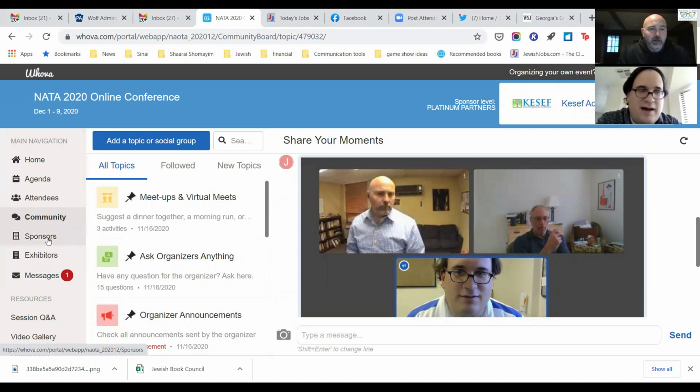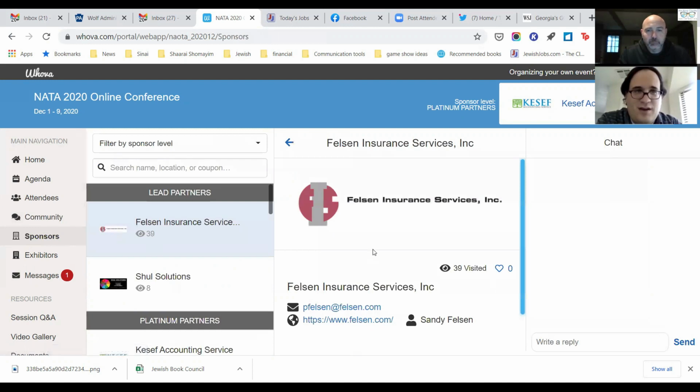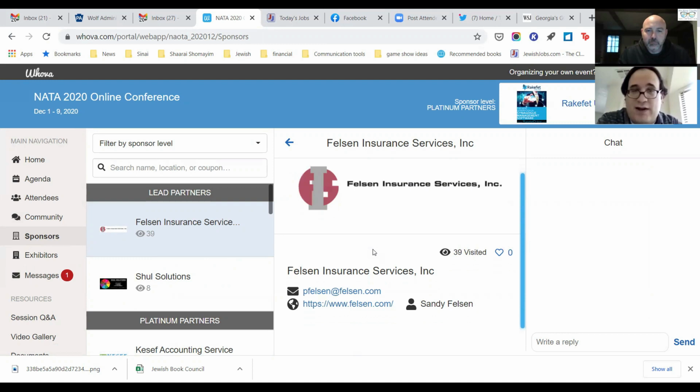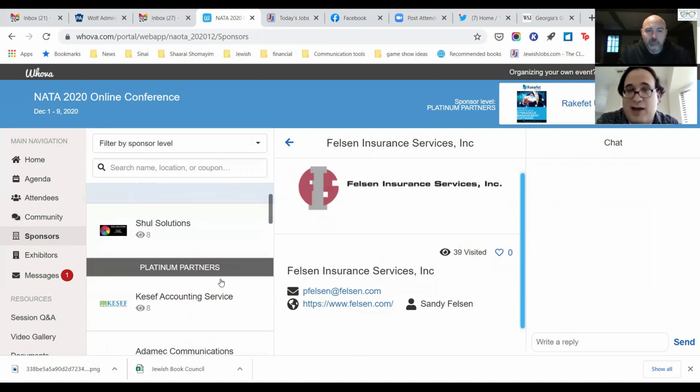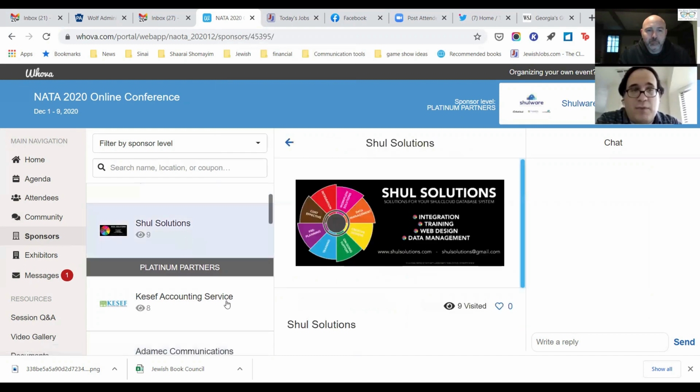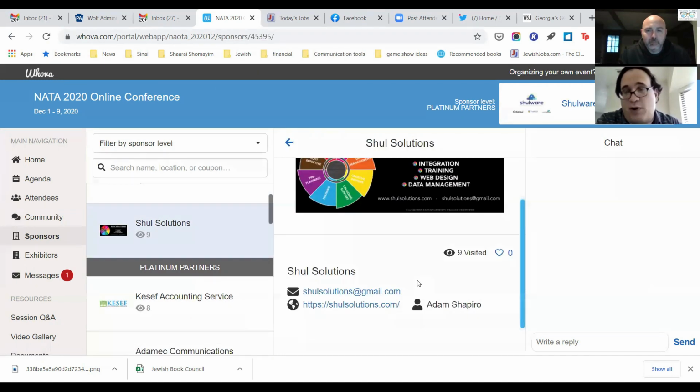Yeah. All right, so sponsors and exhibitors. These are pretty similar. The only difference is sponsors is a list of the various partners that we have at the conference. So we're looking at Felsen Insurance Services. You have an email contact, a name, and a URL. And this is a good option. There's Schul Solutions. You can see all the various partners who are part of the conference.